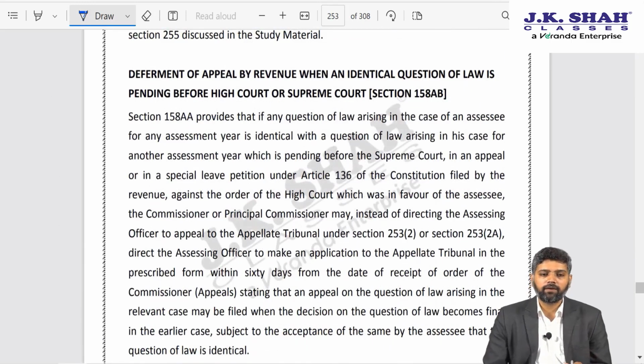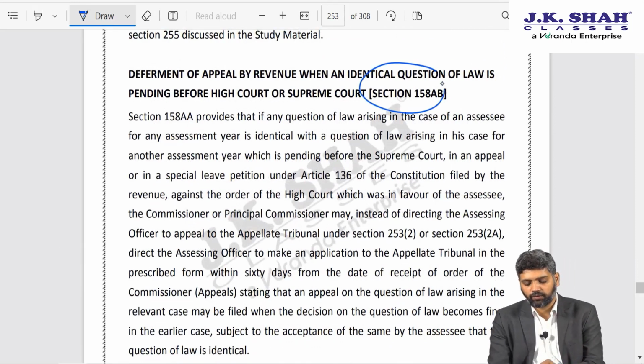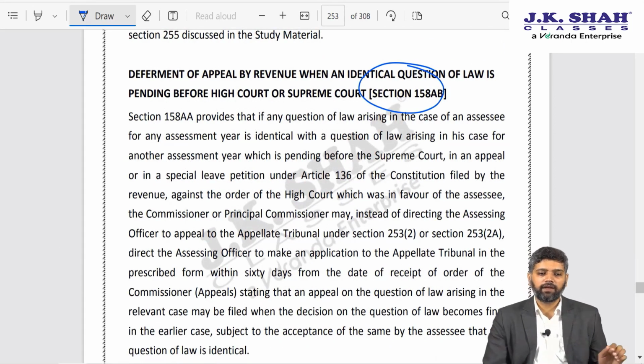The next amendment pertains to appeal and revision chapter, that is insertion of a new section 158 AB. Welcome change from the income tax department, from the finance ministry, in order to avoid repetitive or consecutive appeals on the same issue. So, let us say there is an issue where assessee has claimed depreciation.